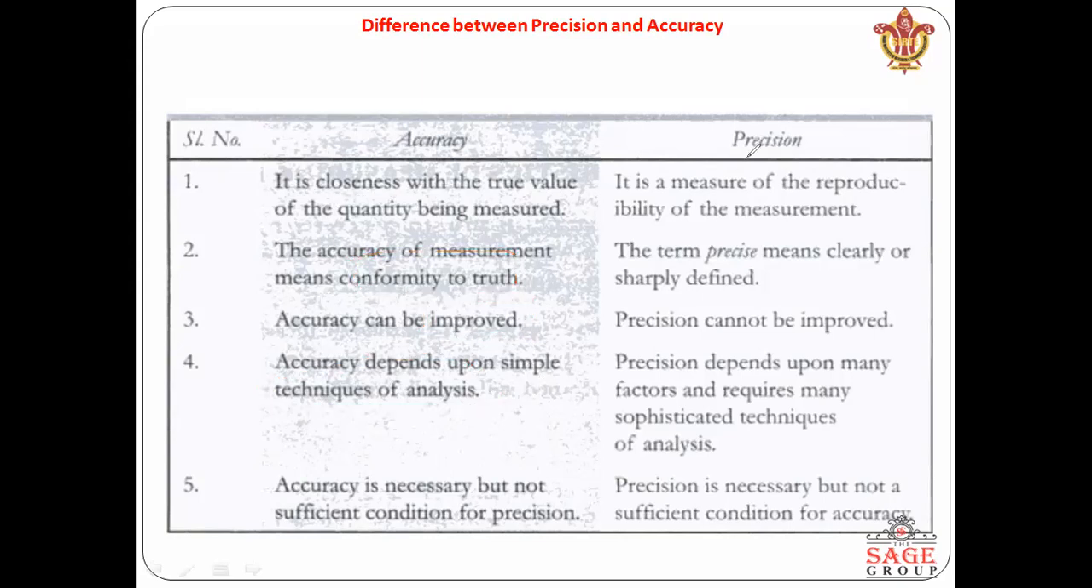Then precision is a measure of the reproducibility of the measurement, meaning when we are performing one iteration, two iterations, three or four, we say how precise our result is. The term precise means clarity or sharply defined. Precision cannot be improved. Precision depends upon many factors and requires many sophisticated techniques of analysis. Precision is a necessary but not sufficient condition for accuracy.